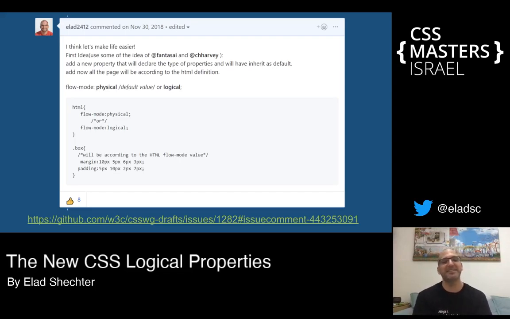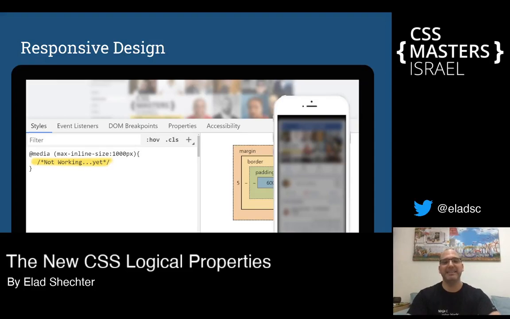But let's go to the next issue. And the next issue is really a big problem, because this issue we can still manage without it, because we can still write all these 4 properties separately. But for the next issue, we don't have any solution for now. Let's talk about responsive design.